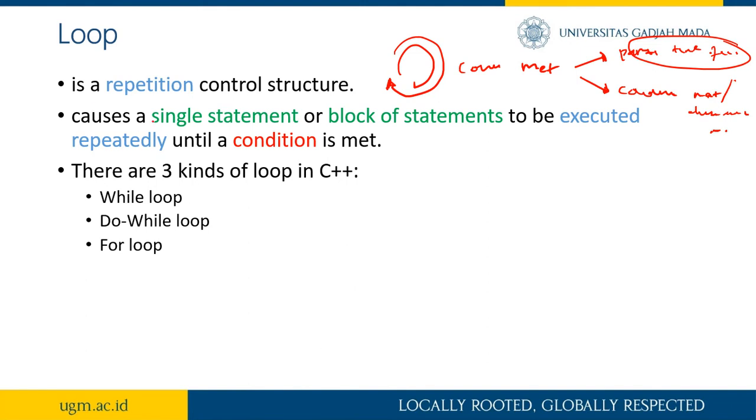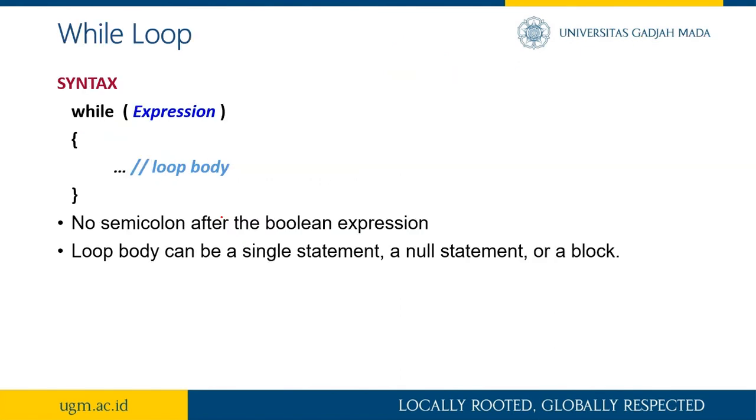Actually, the definition is that a loop is a single statement or block statement that will be executed repeatedly until the condition is met. So there are 3 kinds of looping in C++: while loop, do while, and for loop. Let's go with the while loop. We have the syntax here: while something, then do something.